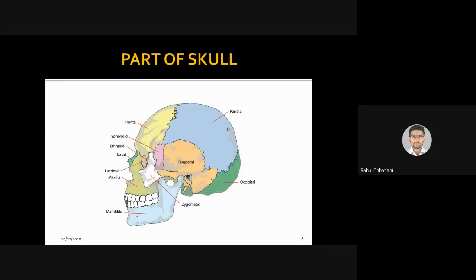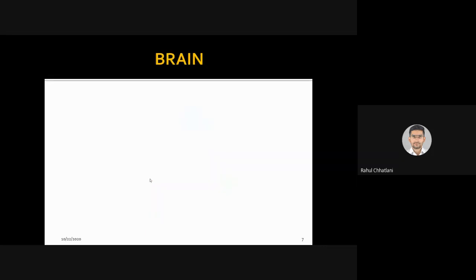The skull can be divided into various forms. You've learned this in anatomy: parietal, occipital, frontal, and temporal bones. So the whole skull can be divided into the bones forming it. Also, you are aware of the sphenoid, ethmoid, nasal, lacrimal, maxilla, mandible, and zygomatic bones, which make the whole face. These are the parts of the skull that were explained during your anatomy, and now we'll see how it can be damaged.